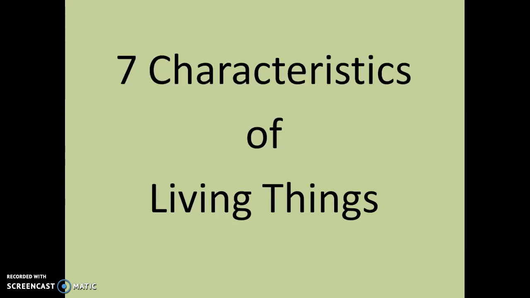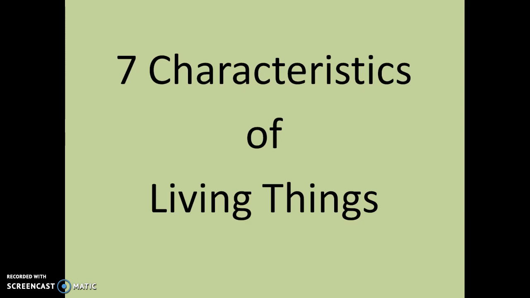So here we go. Here are the 7 characteristics of living things. These are not in your notes. You will need to take your own notes for this. So let's talk about the characteristics that all living things have. Think about that for a second. What are some things that all living things have in your brain? Okay. You might want to say living things could breathe, living things could move, living things could reproduce maybe.